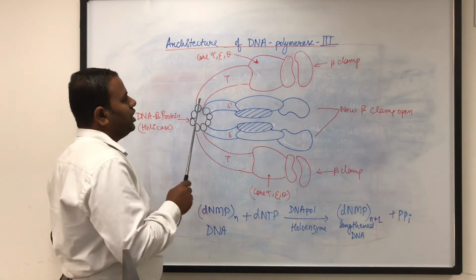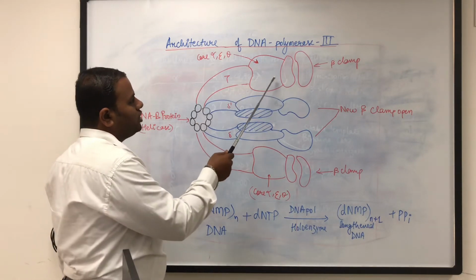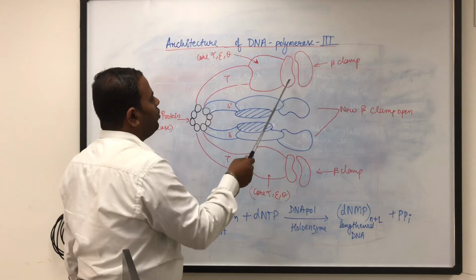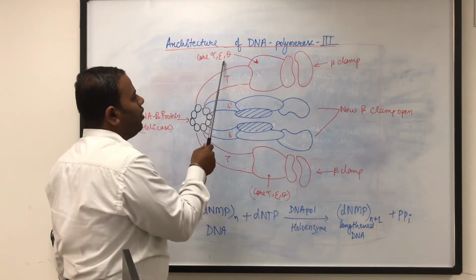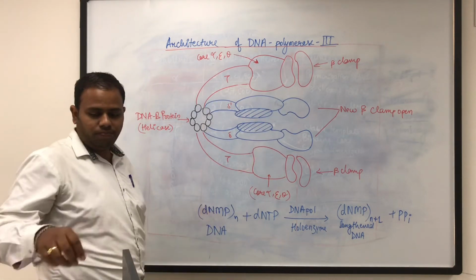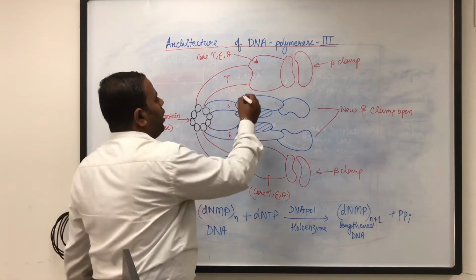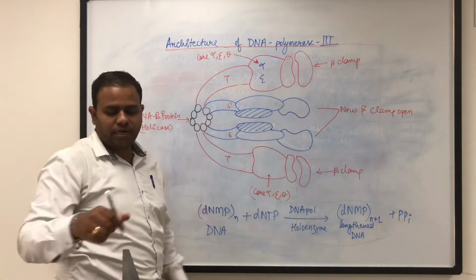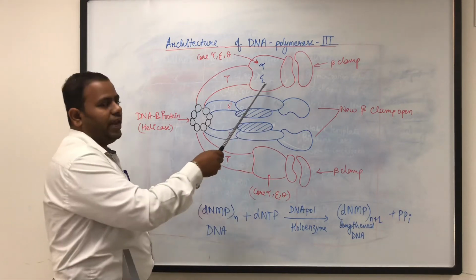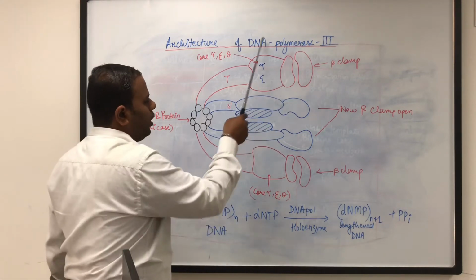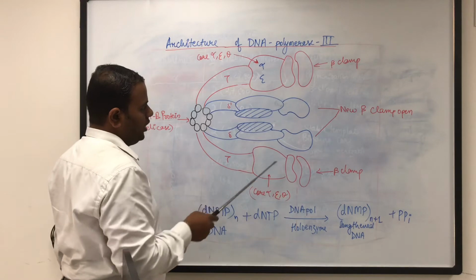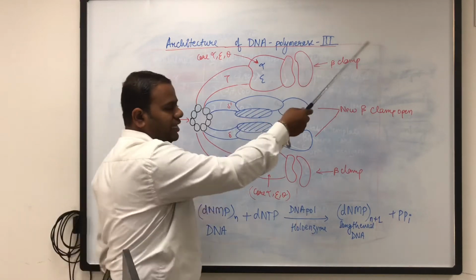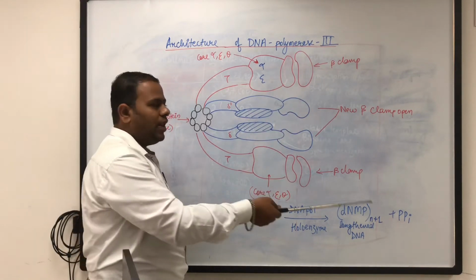Now here you can see the presence of tau protein, which holds the core enzyme of DNA polymerase, that is having alpha, epsilon and beta subunit here. Here the alpha and epsilon subunit is present, and the beta clamp is present at the end through which the DNA is synthesized. So this is the core enzyme of DNA polymerase on both sides. One will go for the leading strand and the other will go for the lagging strand, okay.